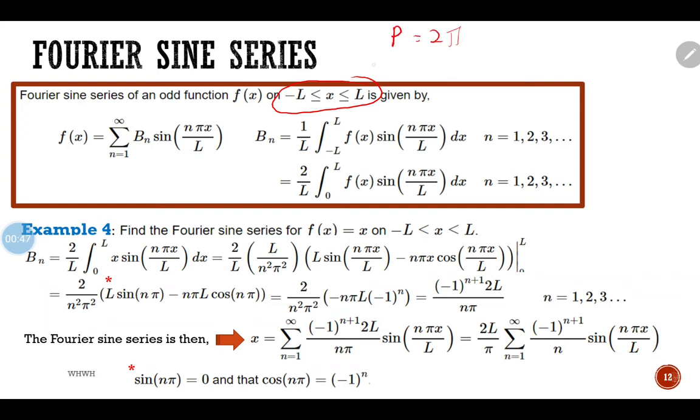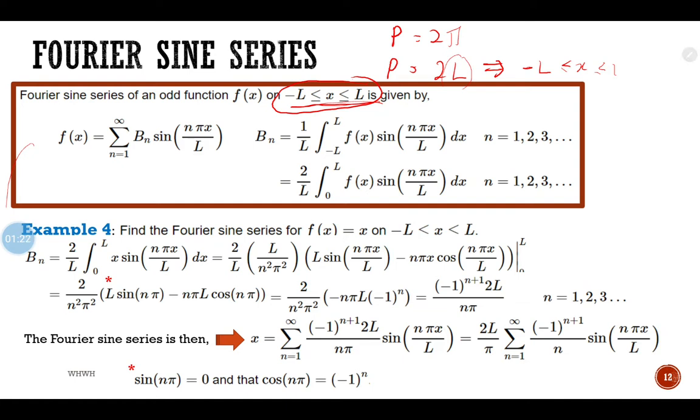But now we have started discussing the Fourier series for period 2L, where this L can be any number. Meaning that if it is 2L, the interval for the function is from negative L to L. So that's why we have this here, and this example 4, we discussed in our Google Meet class, kan?